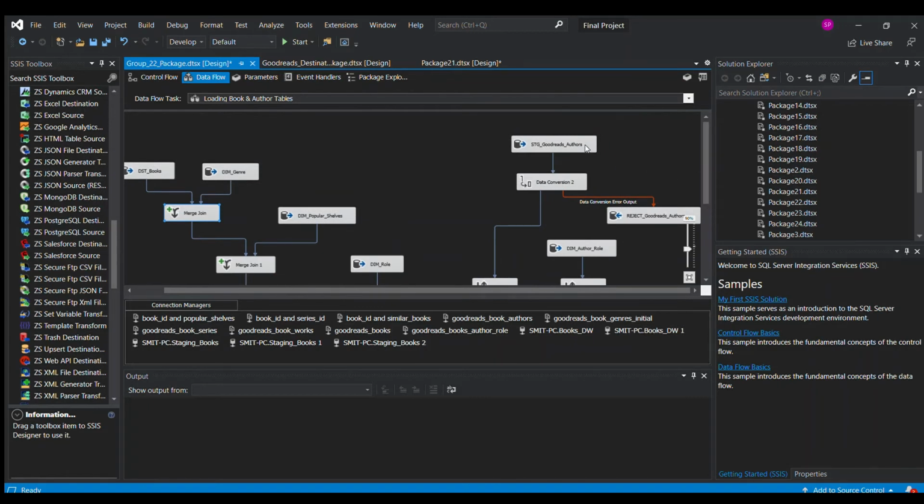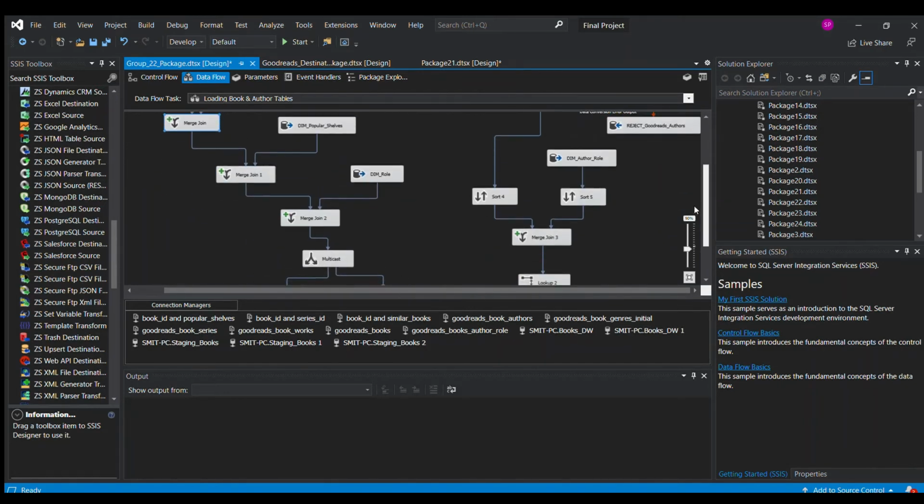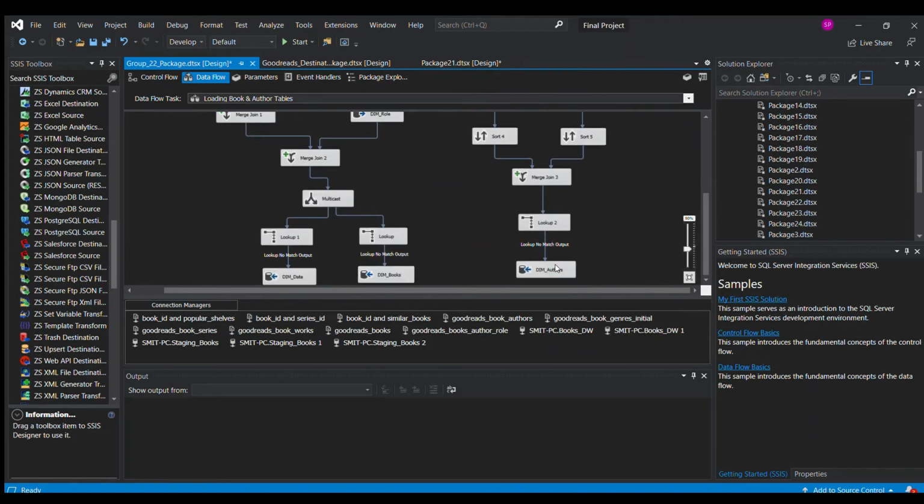Now coming on towards the authors. In the authors we just bring in the authors table, we do the data conversion, and then the author table also requires an author role column. So to pull in the author role surrogate key, we used merge join, and we join those tables and load the data into the dim authors table.